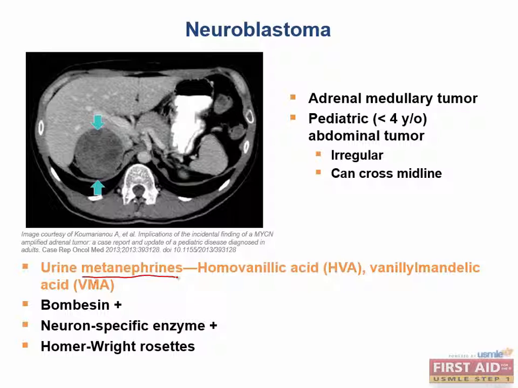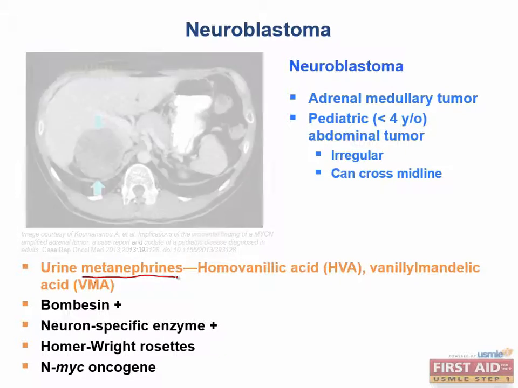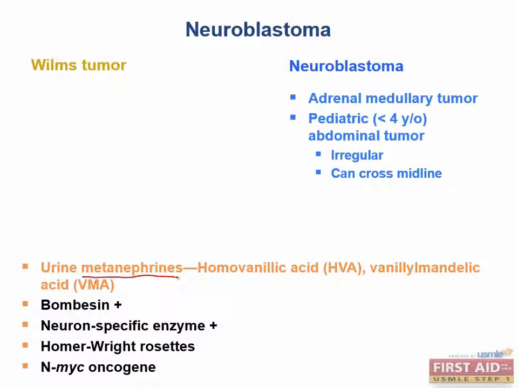And finally, the most important predisposing factor to remember is that neuroblastomas are associated with the presence of the NMYC oncogene. Now, a neuroblastoma is one of two common types of abdominal mass found in kids. The other is called a Wilms tumor, a type of tumor that originates from renal tissue. And while a CT is the best way to differentiate between the two, there's a couple of good ways to tell them apart in a vignette.